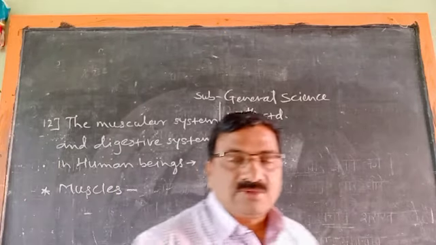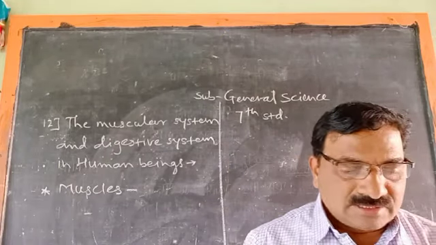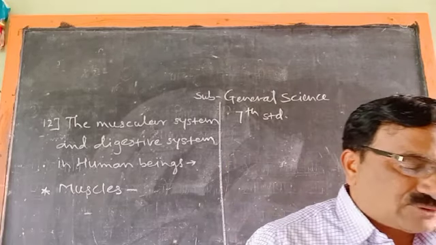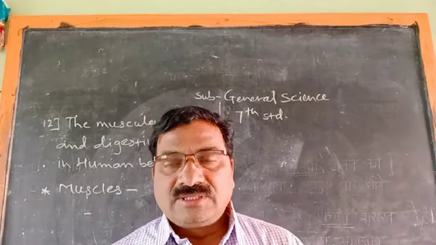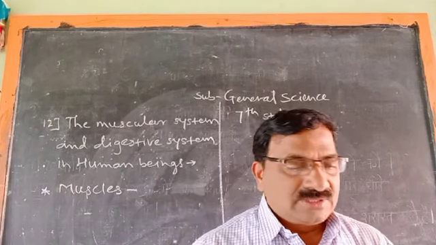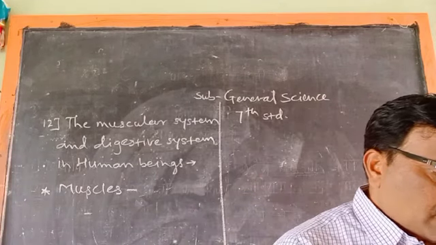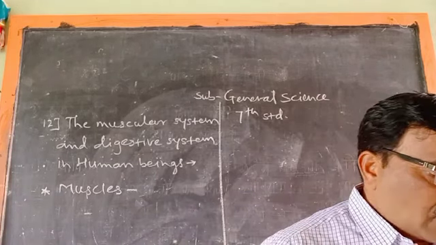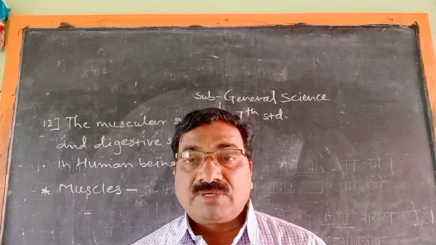What is muscle in our body? More than 600 types of muscles are there in our body. And muscles contribute almost 40% of the weight of the body.